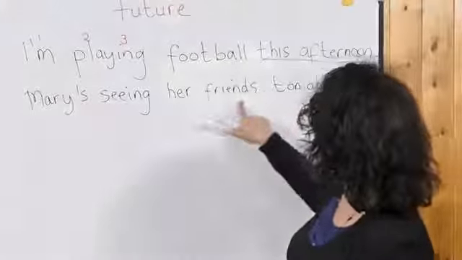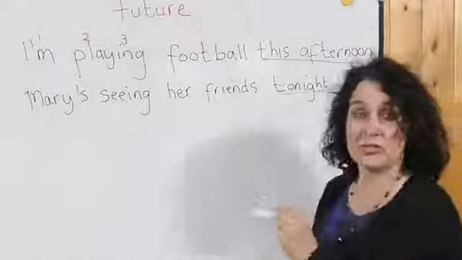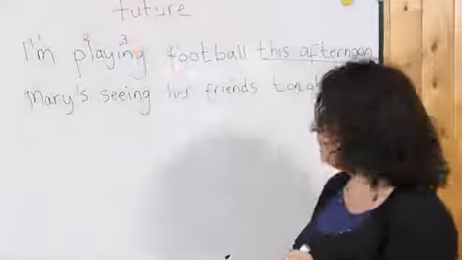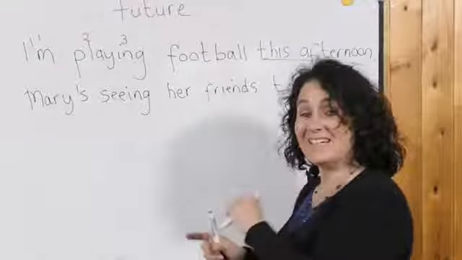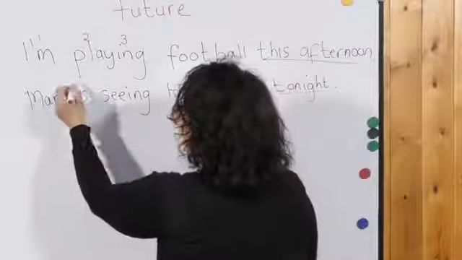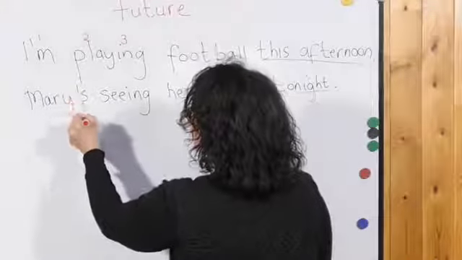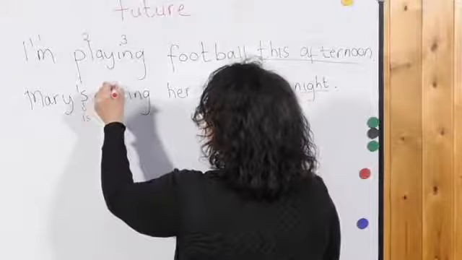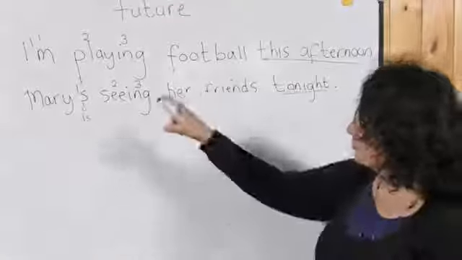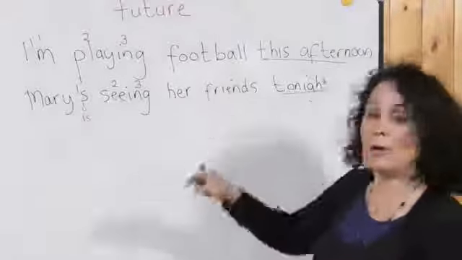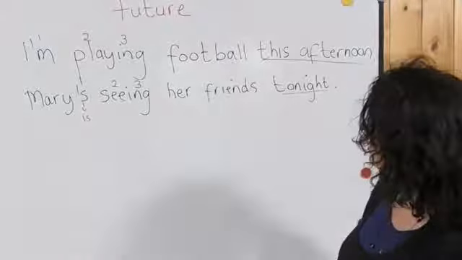Mary's seeing her friends tonight. So again, tonight tells us that it's a plan in the future. And we have the verb be. So Mary is, Mary's. We have just made it short here. This is the verb to see and the ing form. So we have the present continuous to talk about a future plan. Mary's seeing her friends tonight.